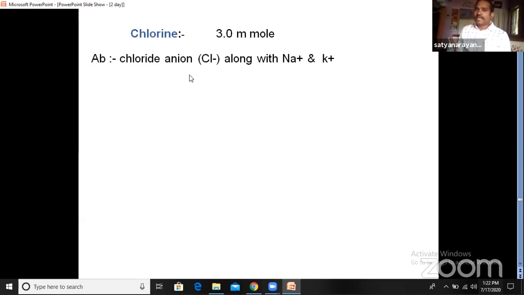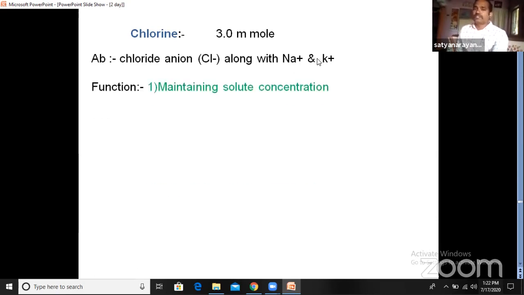So chlorine is an anion. It is absorbed along with the cations, sodium and potassium, so we can say NaCl, KCl. Na plus and K plus are the cations, and chlorine is the anion. So the chlorine is absorbed in the form of Cl minus along with the sodium and potassium ions.